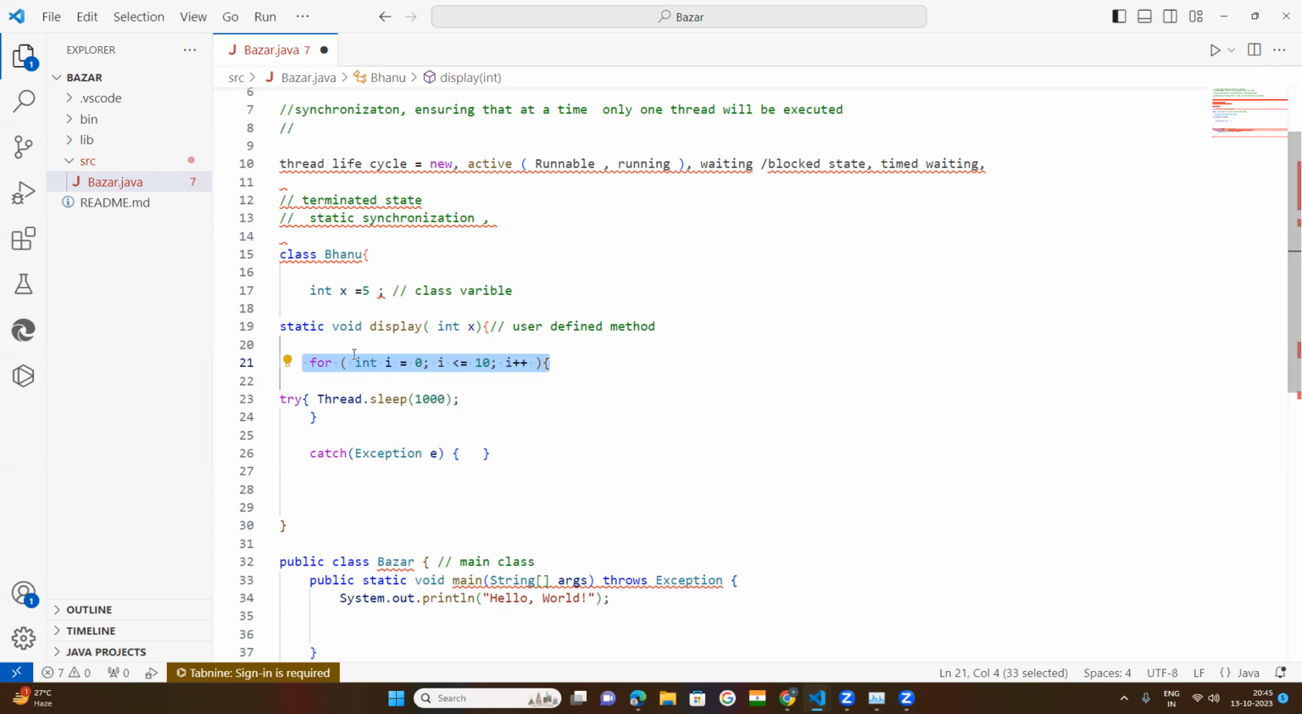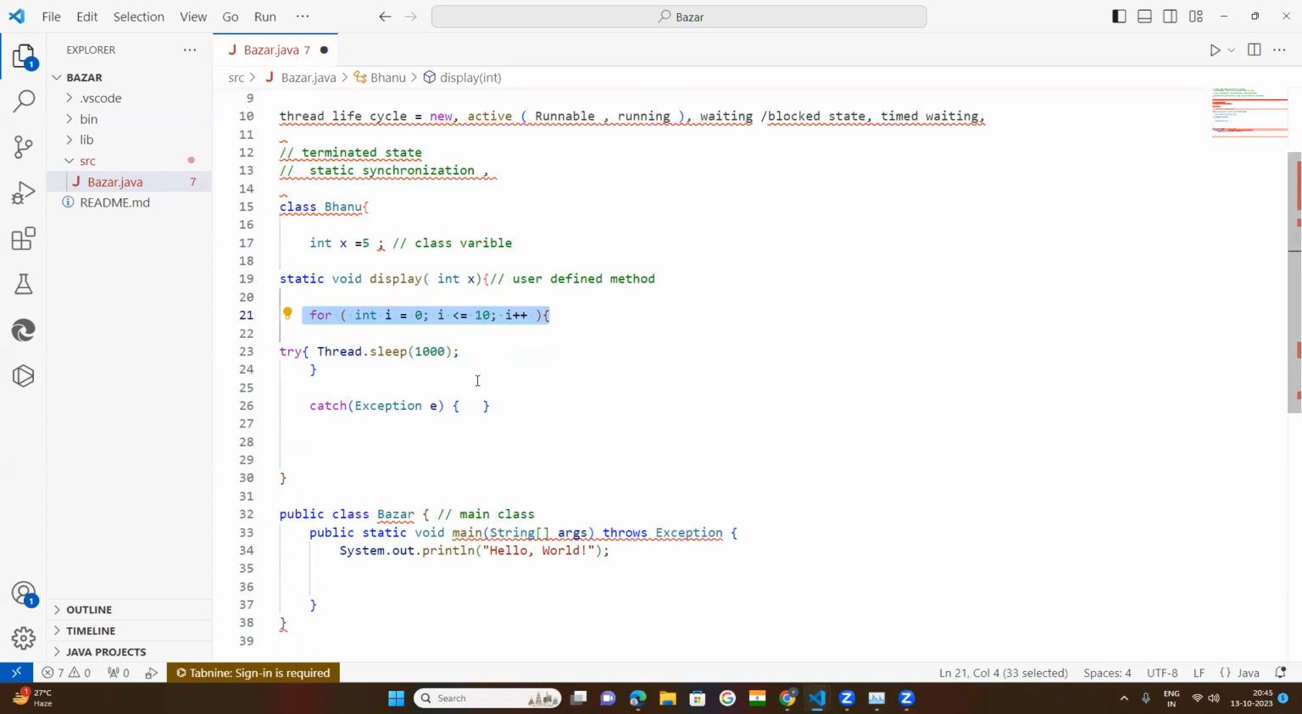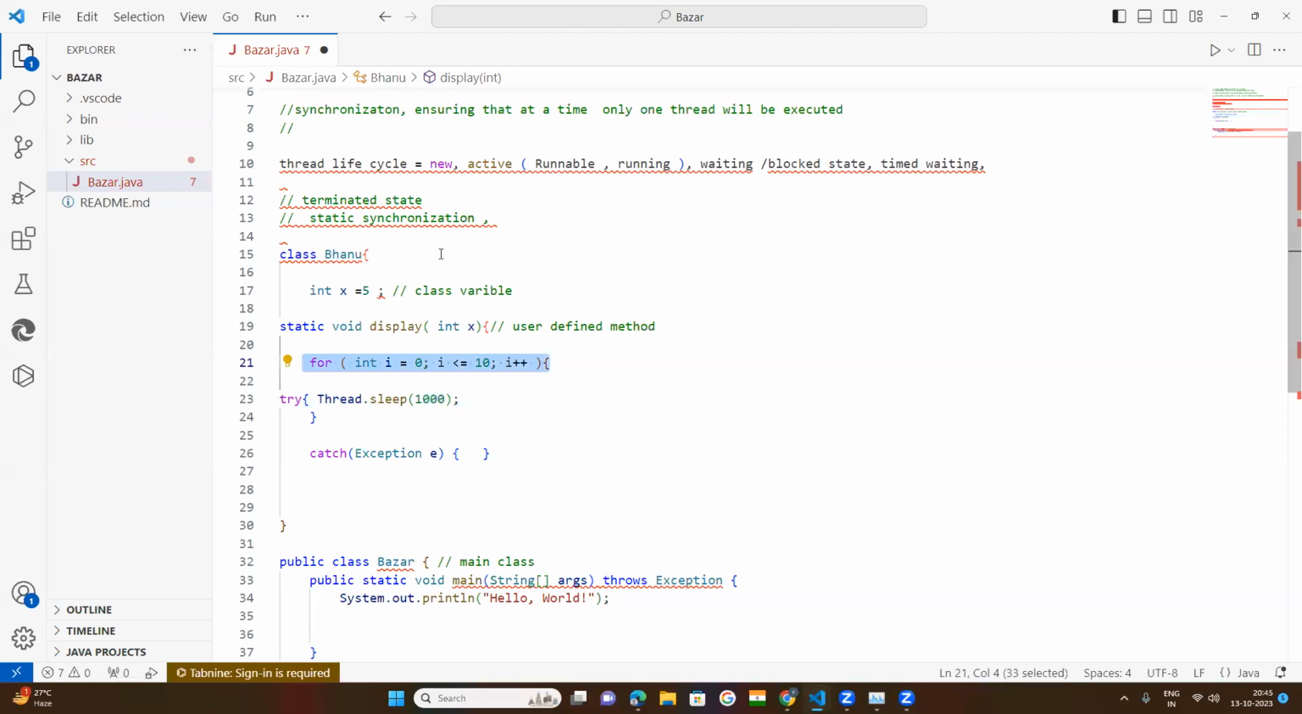Okay, so next, I have written the thread now. The thread is created. Now this is giving a syntax error: insert something to complete the method body. Why do I need to insert to complete the method body? There is no need to write any method body here.